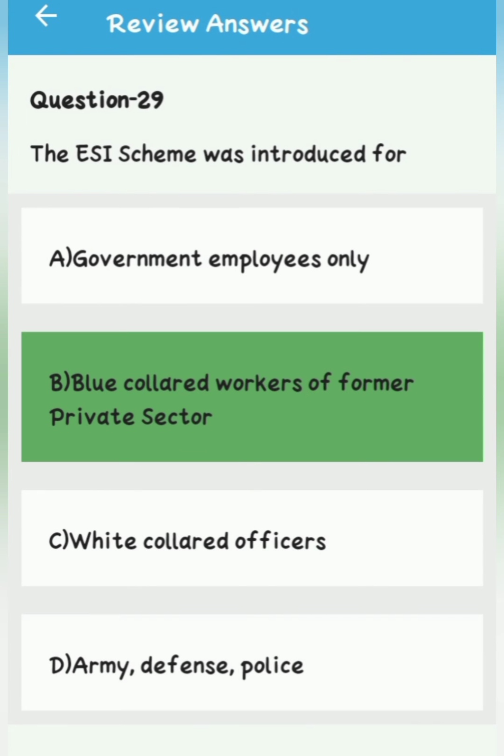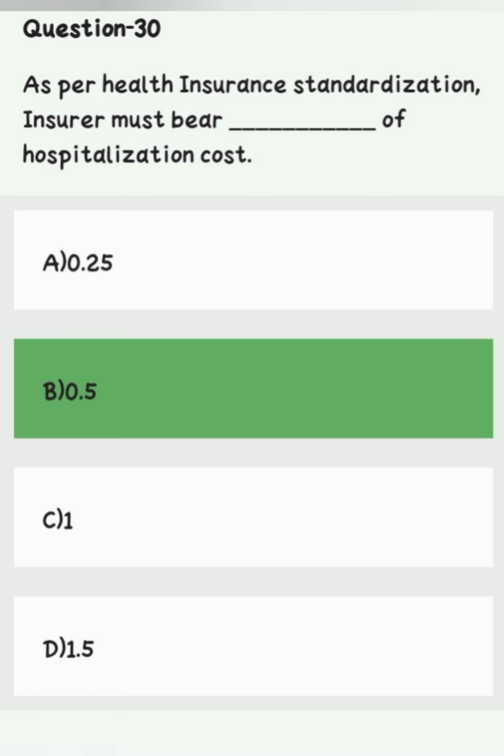Question number 29. The ESI scheme was introduced for option A, government employees only, option B, blue collared workers of former private sector, option C, white collared officers, option D, army, defense, police. Right answer is option B, blue collared workers of former private sector. Question number 30. As for health insurance standardization, insurer must bear dash of hospitalization cost. Option A is 0.25%, option B 0.5, option C 1, option D 1.5. Right answer is option B, 0.5.